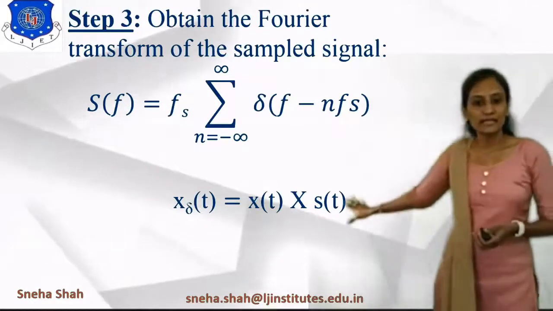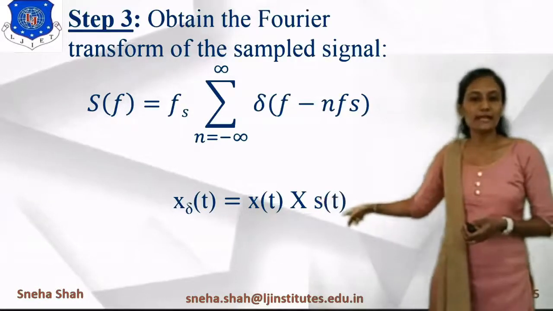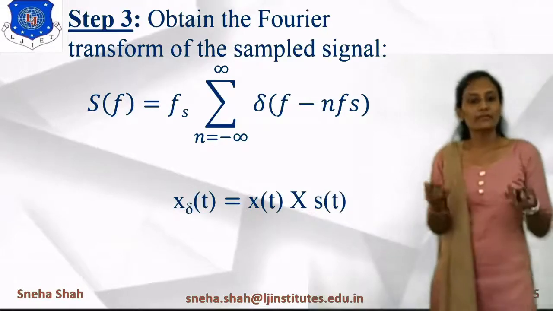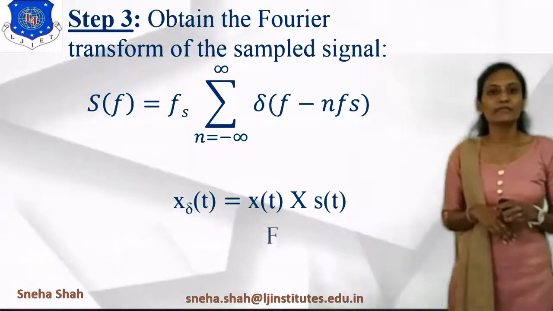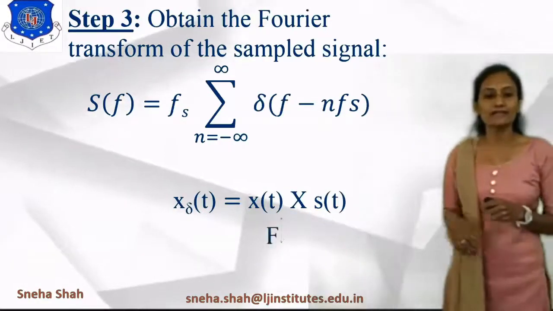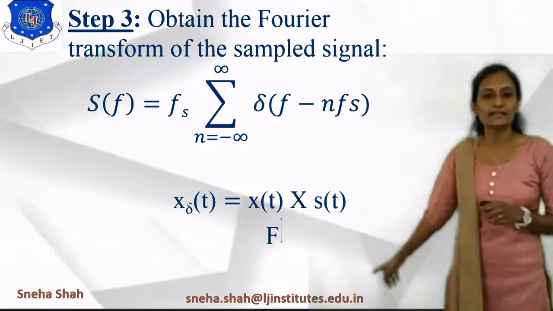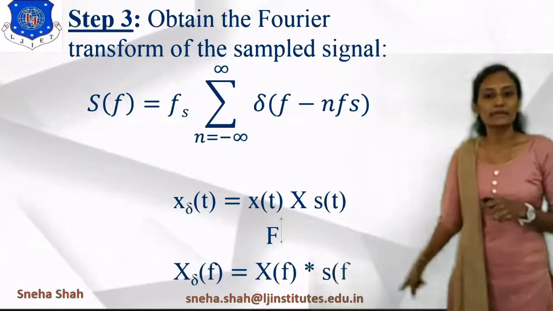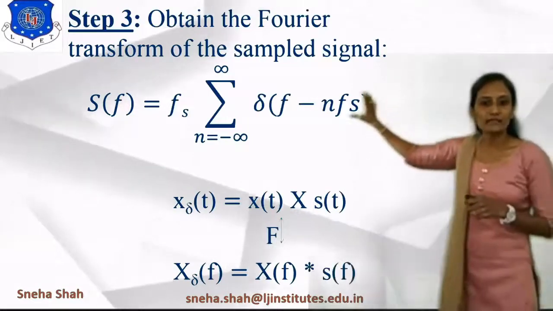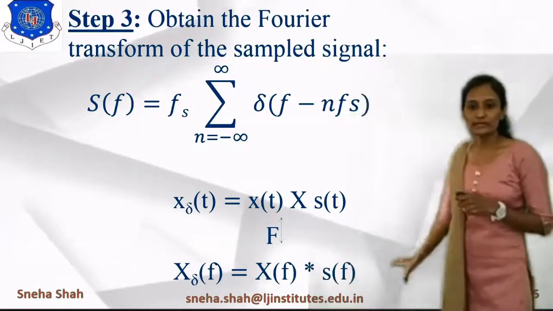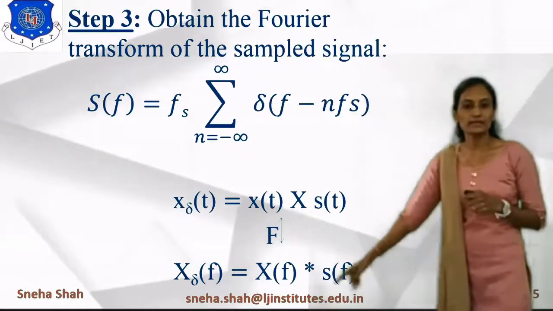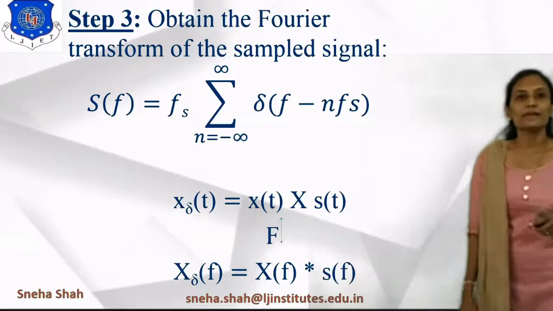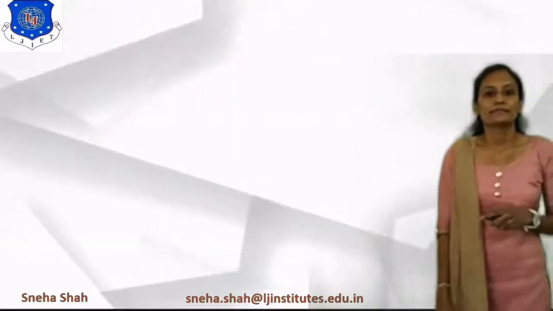So if we are multiplying two signals x of t and s of t, we can find the value of x delta of t. If we take the Fourier transform of it, then x delta of f equals X of f convolved with S of f. We have already found the value of S of f. We will put this value in this equation and convolve it with X of f, so that we can find the value of x delta of f.